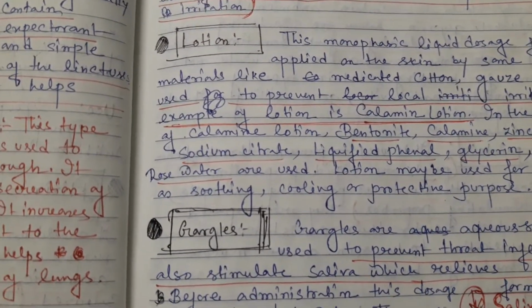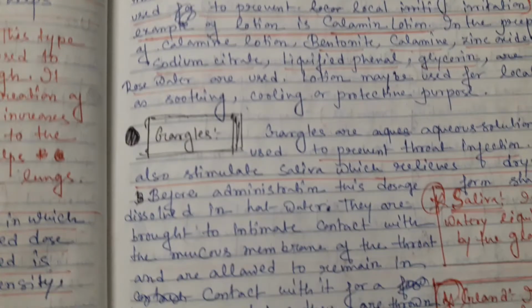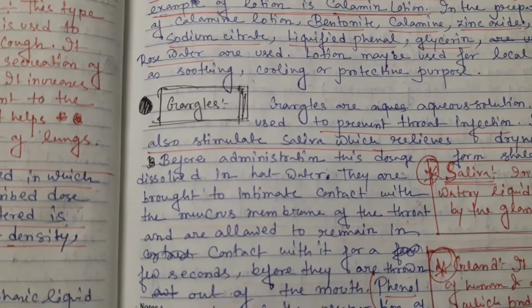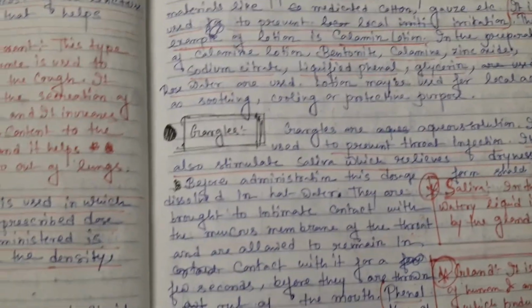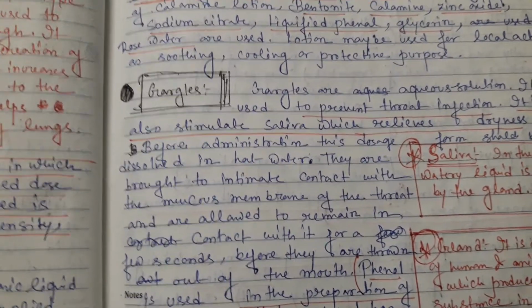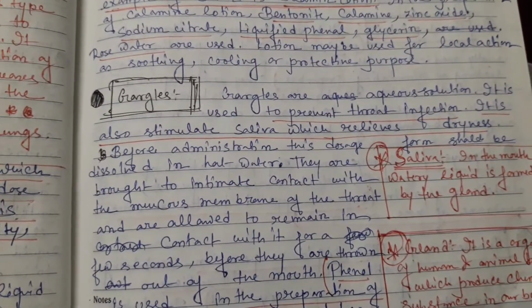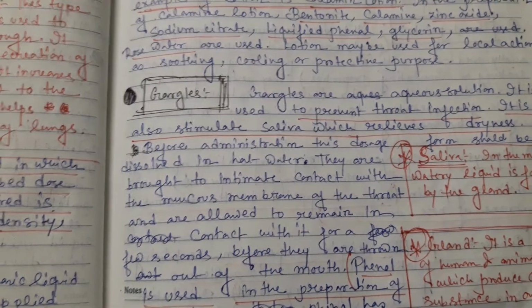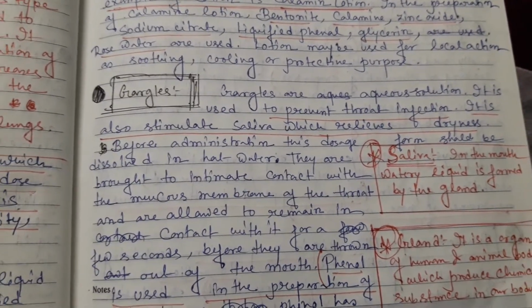And then gargles. What do you mean by gargles? Gargles are also used for external purposes, and we always use gargles because they help prevent throat infection, and they also stimulate saliva, which relieves dryness.